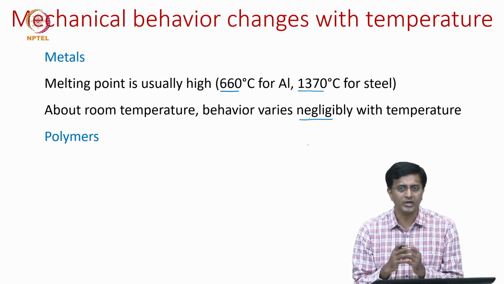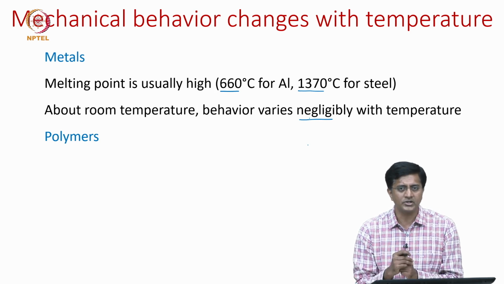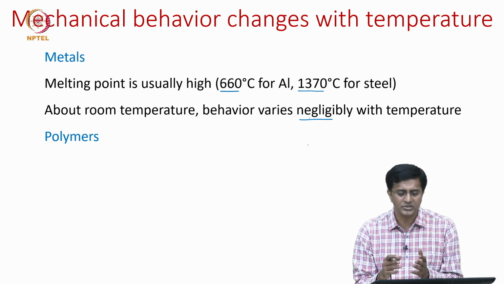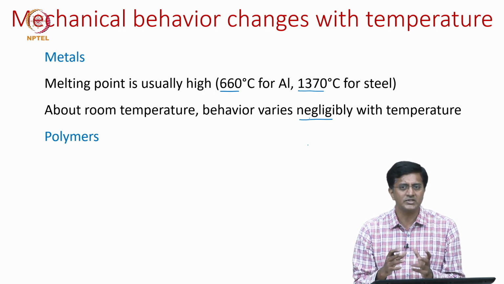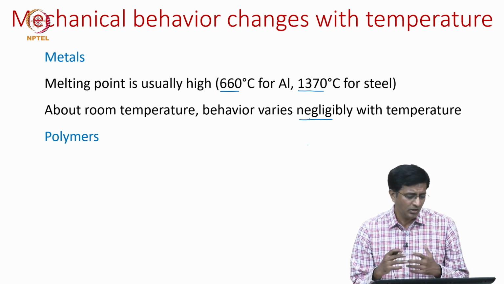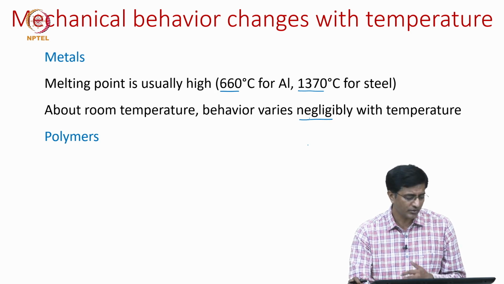But at what temperatures do we see this creep behavior for metals? We see it when approaching the melting point. For aluminum and steel, it is about 100 degrees below these melting point temperatures that we see this creep behavior. But now moving into polymers, let us see how these behave at room temperature and how sensitive they are to changes in temperature.